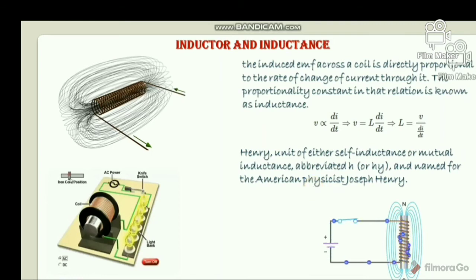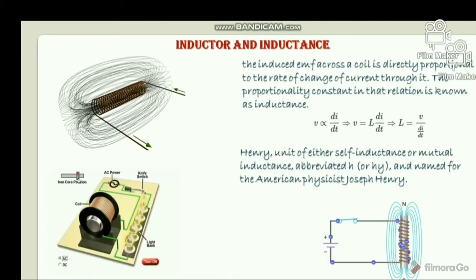Self induction and mutual induction. Okay, so self induction: when time varying current flows in a coil, then time varying flux is produced, and this varying flux will link with that coil itself, and as a result there will be EMF induced in the coil itself. This type of induction is called self-induction.